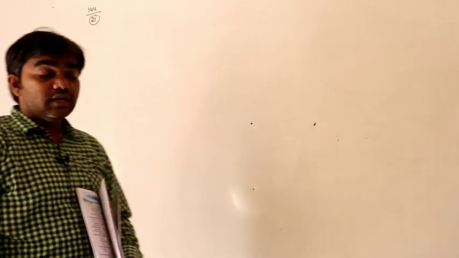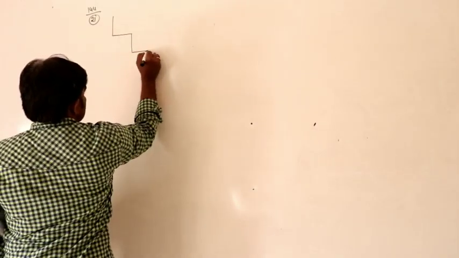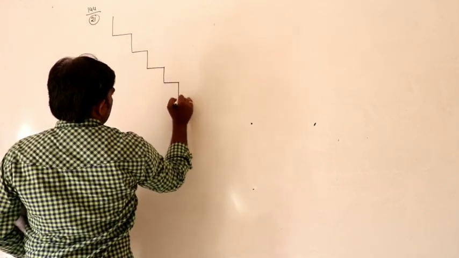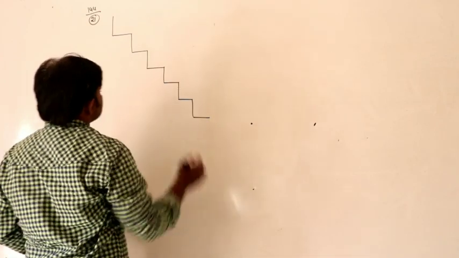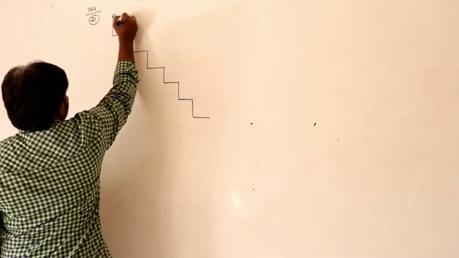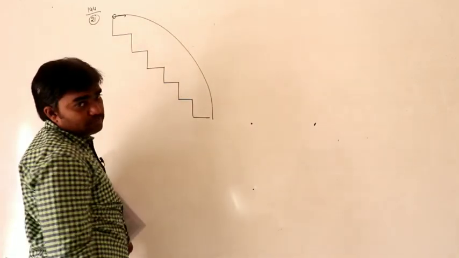The minimum horizontal velocity with which the ball has to be rolled off the uppermost step so that it hits directly at the edge of the lowest step is... The staircase contains 10 steps like this, 1, 2, 3, 4, 5, 6, like that, 10 steps. So the ball projected like this directly falls on the edge of the 10th step.